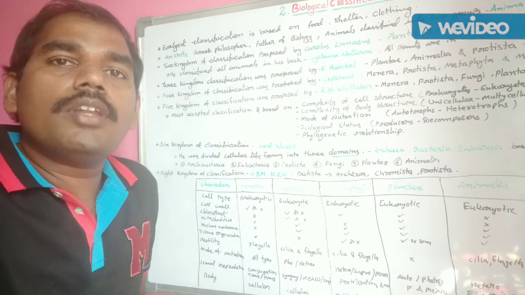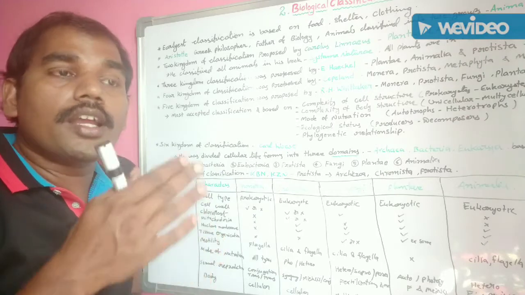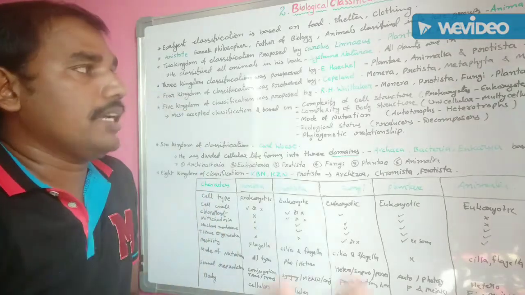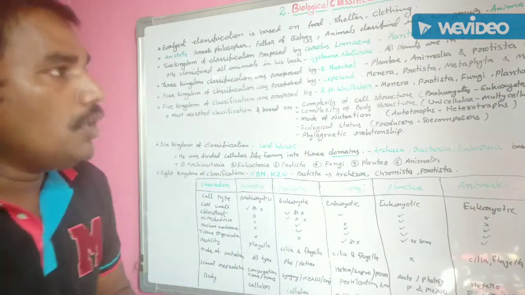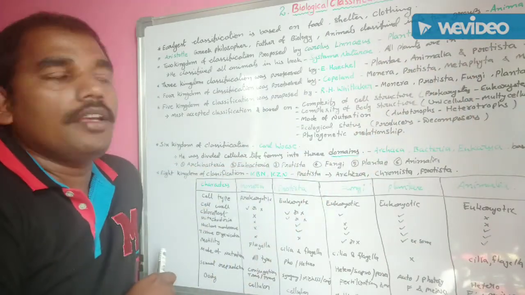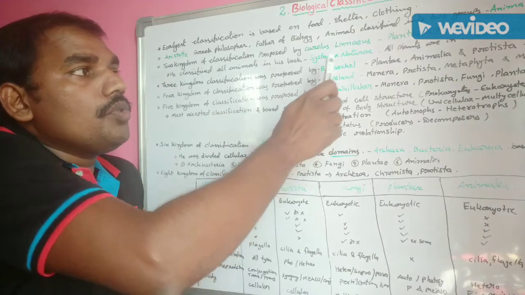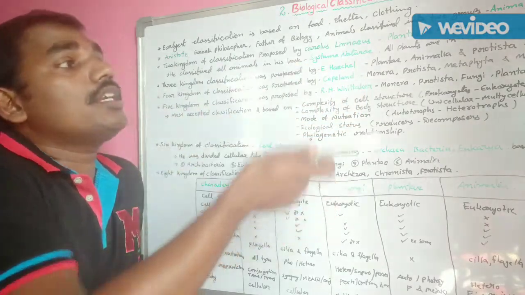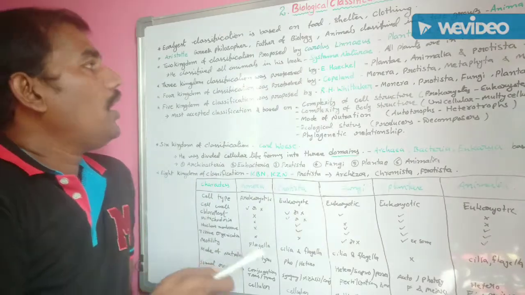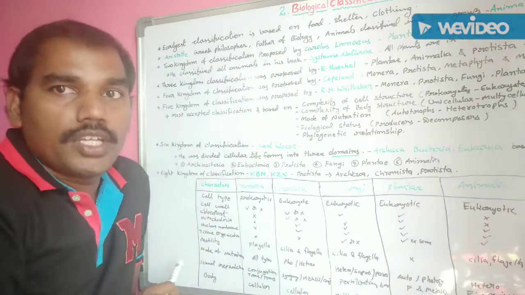He was a German biologist. He classified unicellular organisms into another kingdom, Protista. In this way, Ernest Haeckel introduced another kingdom in addition to the Carolus von Linnaeus classification.